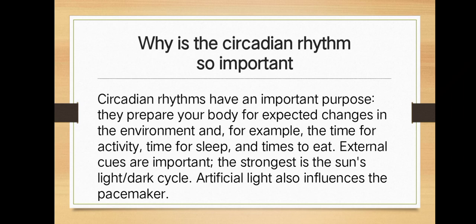Why is circadian rhythm so important? Just see the second slide. It has an important purpose. They prepare your body for expected changes in the environment, for example the time for activity, time to eat, time to sleep, time to work. External cues are important. The strongest is the sun's light-dark cycle. Artificial light also